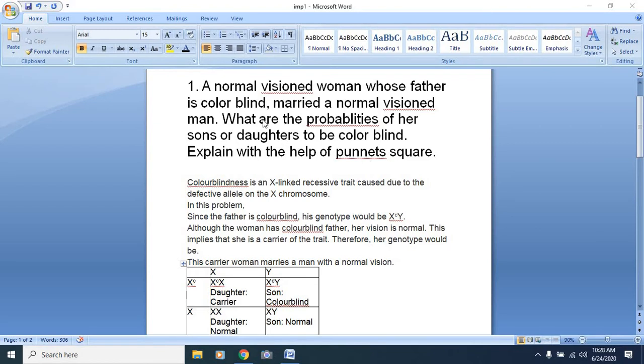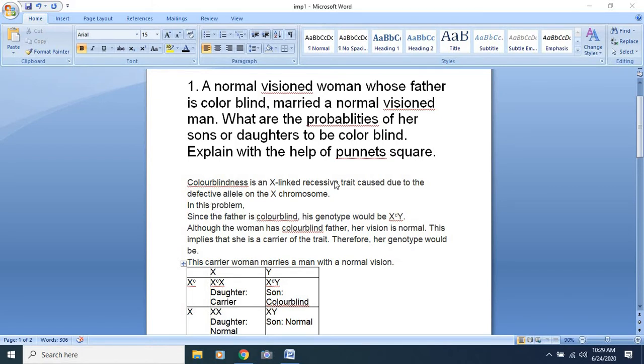Now, generally, we have seen the genotype, what colorblindness is, how it happens. Here the question is asked: a woman has normal vision, and her father is colorblind. She married a normal vision man. What are the possibilities of sons and daughters to be colorblind? We have to explain with the help of a Punnett square. Now here the answer is given.